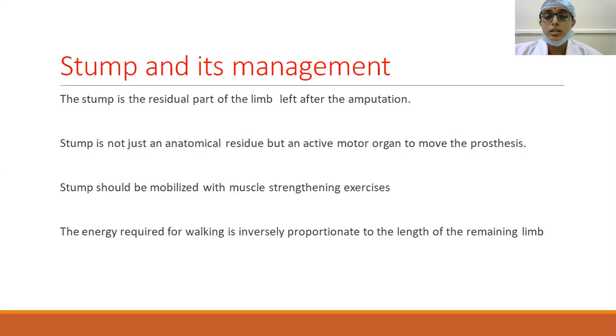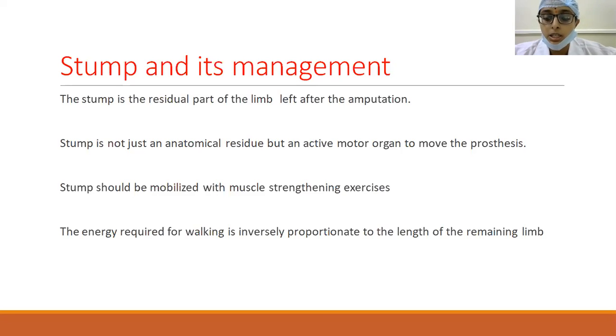So the stump should be mobilized with muscle strengthening exercises. Once the amputation is done, the job is not over. Suppose a below knee amputation is done, there should be flexion extension exercises of the hip and the knee joint. Otherwise, there will be flexion contracture of the stump.